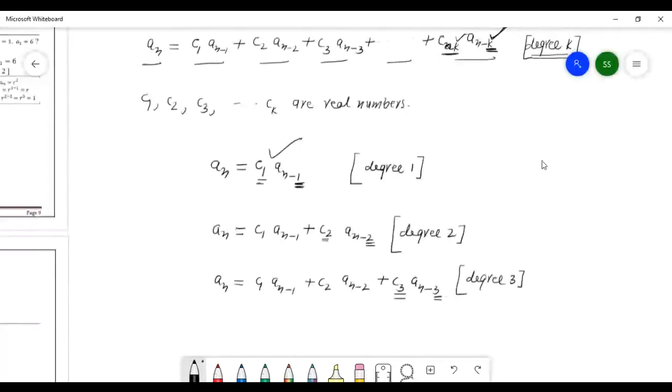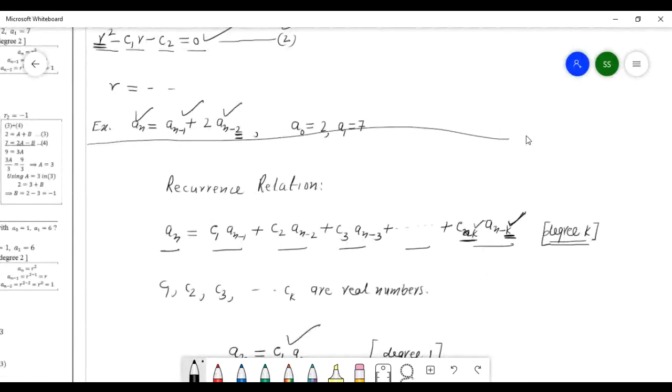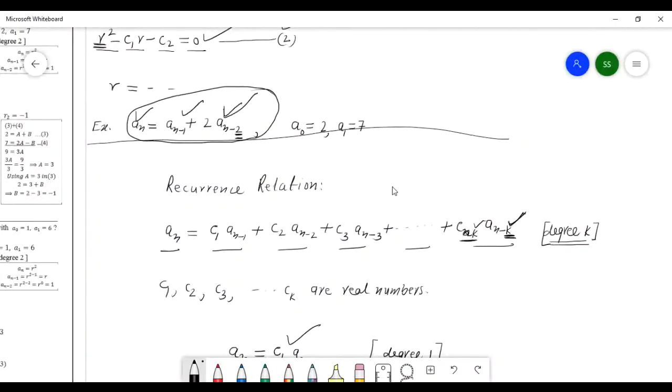Okay. Now tell me. What is the degree here? What is the degree here? 2. Yes, 2. Now you understand how to decide degree. Now this is the degree. Right? Now how to solve this? If you know this is degree 2, then how to solve?